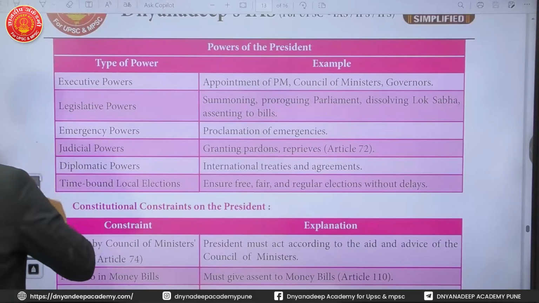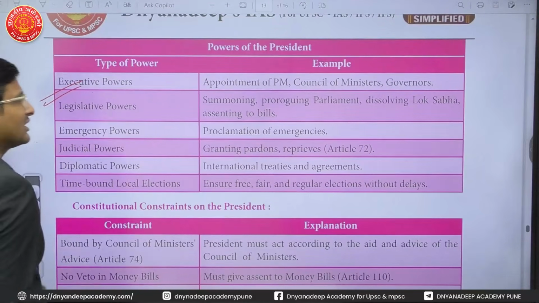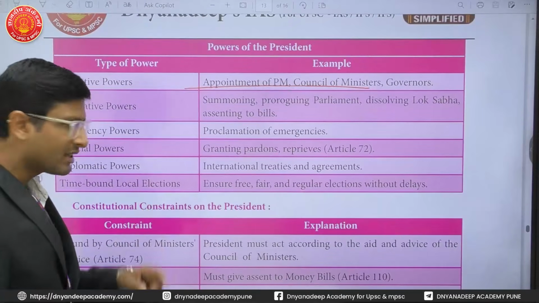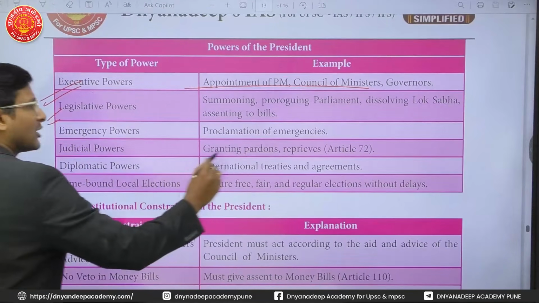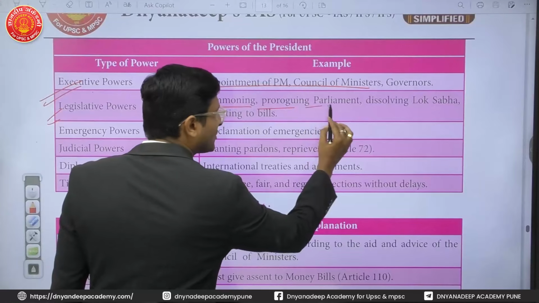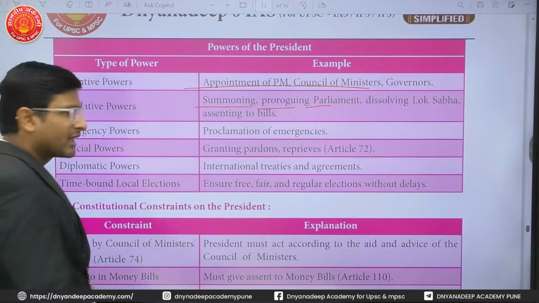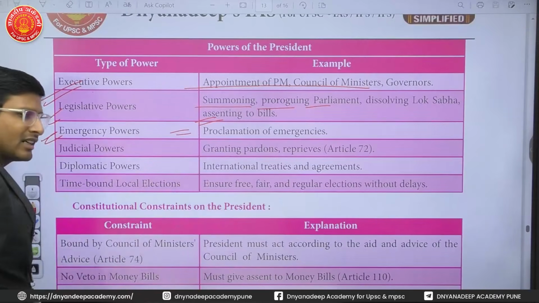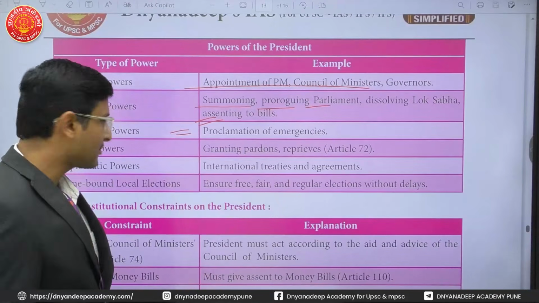Let's understand first the powers. Executive powers are there, for example, appointment of the PM, the Council of Ministers and the Governor. This is the executive power he has. He has the legislative power with respect to the summoning or proroguing of the Parliament, dissolving of the Lok Sabha, giving assent to the bills. Emergency power he has under Article 352, 356 and 360.